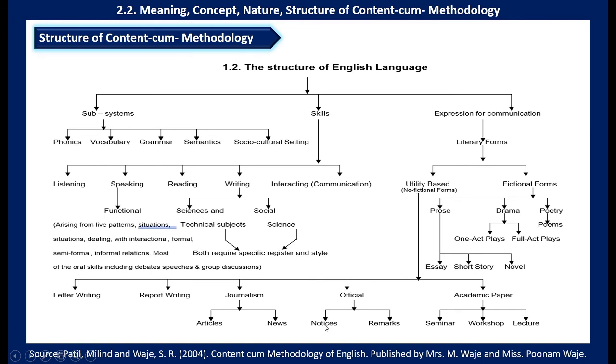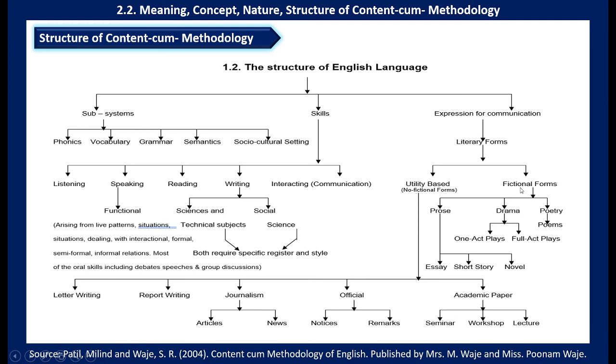Then we have official, in which we have notices and remarks, and academic papers, where we have seminar, workshop, lecture, etc. All these fall in the utility based, that is non-fictional form of literary form. So letter writing, report writing, journalism, official, and academic paper are the five subpoints of utility based or non-fictional forms.